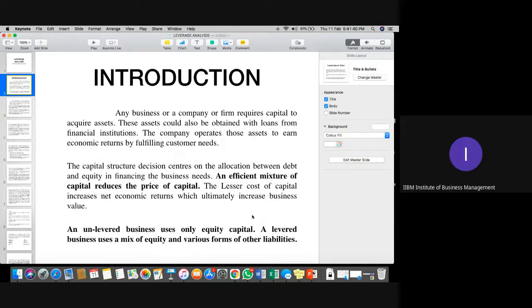What is meant by liability? Liability means any obligation due to pay. For example, you want to purchase your own house, and you took a loan from the bank of 20 lakh and 5 lakh rupees you have given on your own. Definitely the 5 lakh is not a liability for you.